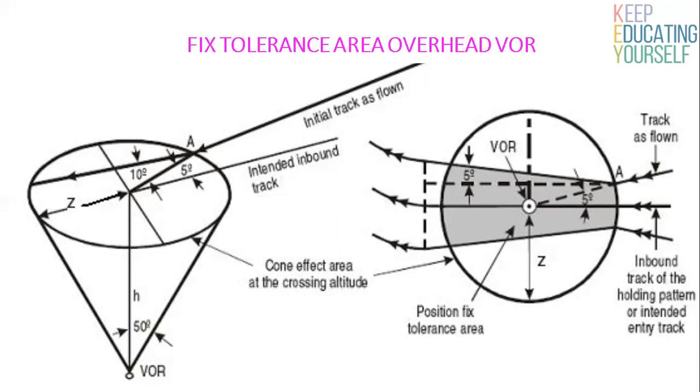For a cone angle of 50 degrees, the accuracy of entry is plus minus 5 degrees. From the point of entry, tracking through the cone is assumed to be achieved within an accuracy of plus minus 5 degrees. Passage over the VOR is assumed to be indicated within the limits of the cone of ambiguity.